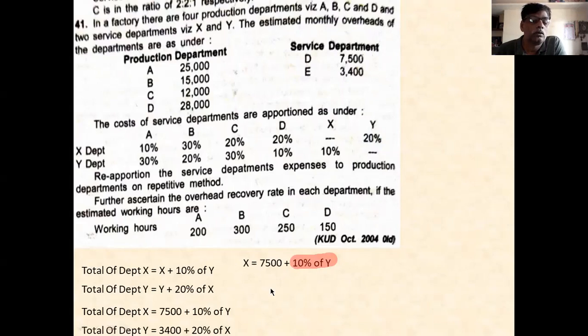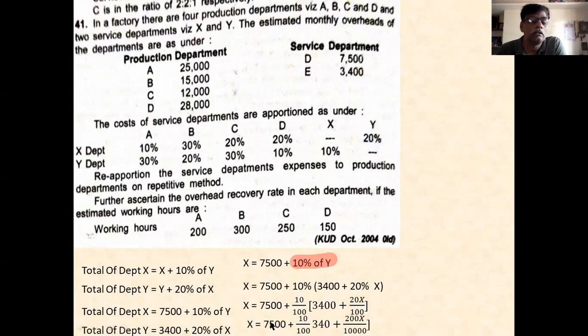In the next step, X is 7,500 plus 10% of Y, where the Y value is 3,400 plus 20% of X. Here is the answer. You have to simplify it. If you simplify it, 7,500 plus 10 divided by 100 percent into 3,400 plus 20% of X, that is 20X divided by 100. Like this you write. Then 7,500 into 10% of X.